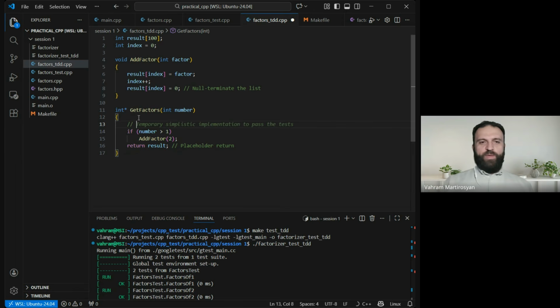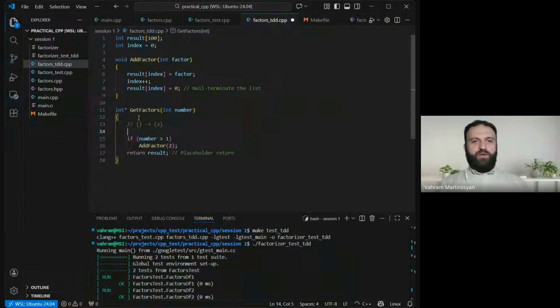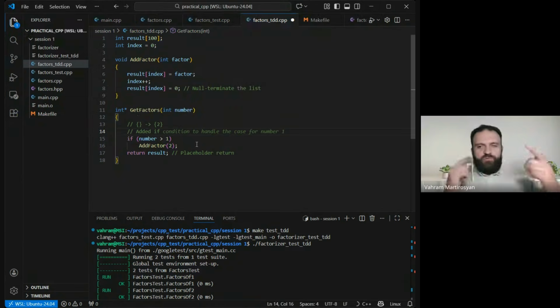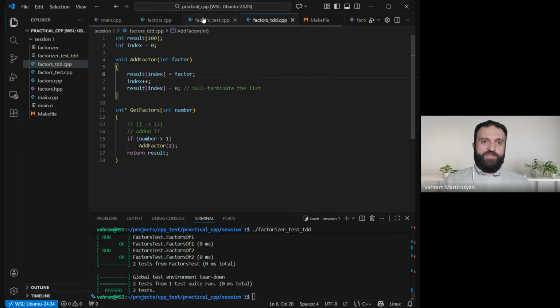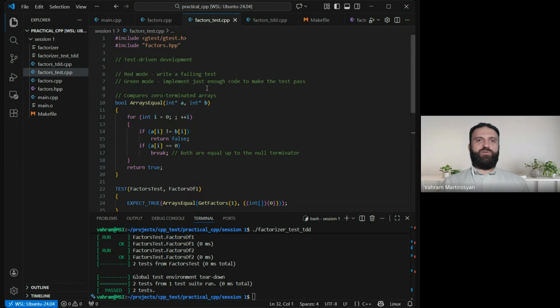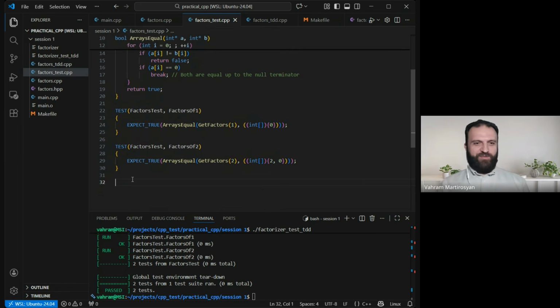So initially, we had an empty result. Then I did something. So instead of empty, I started returning 2, but I also added an if statement, right? I'm just tracking what happened, what kind of modifications I did, because this code is going to evolve a little bit. Now, this is not a placeholder. Okay, we are in kind of okay phase. Everything is fine, which is bad because we are doing TDD. We must break it, break everything.